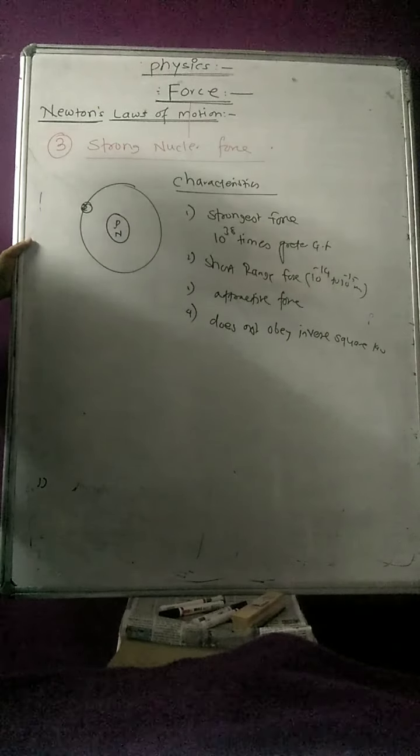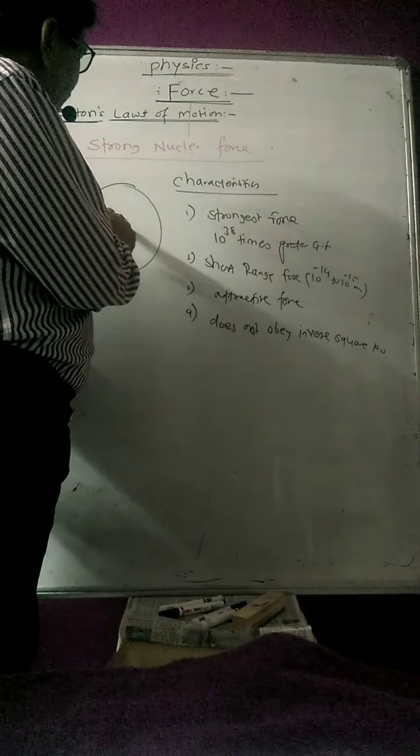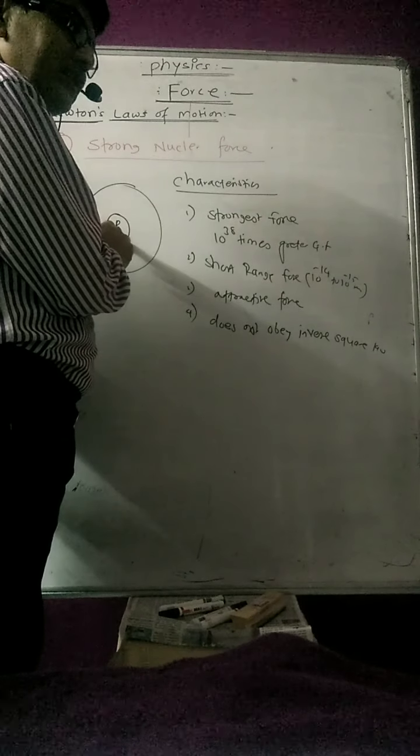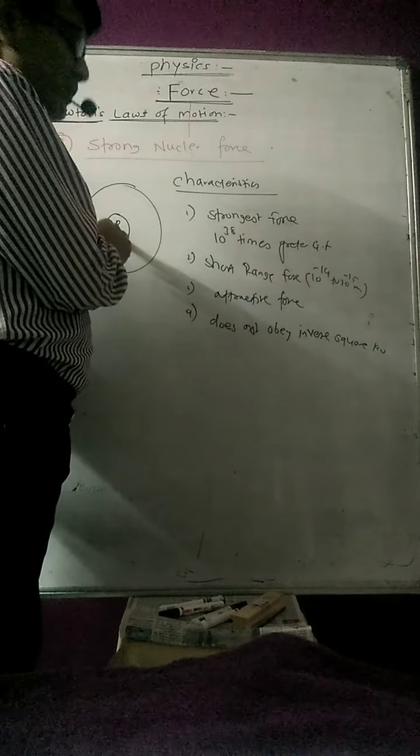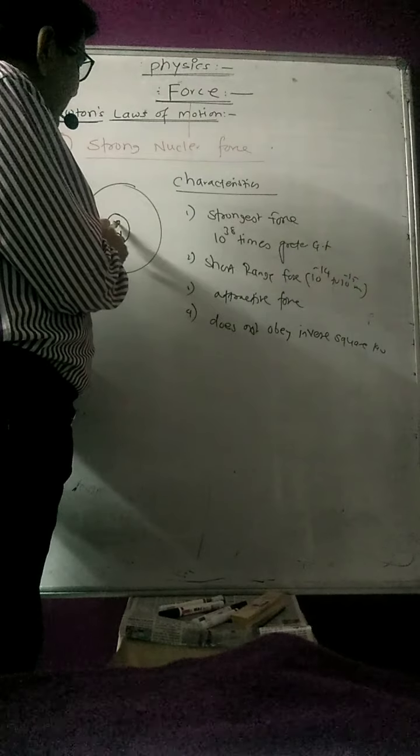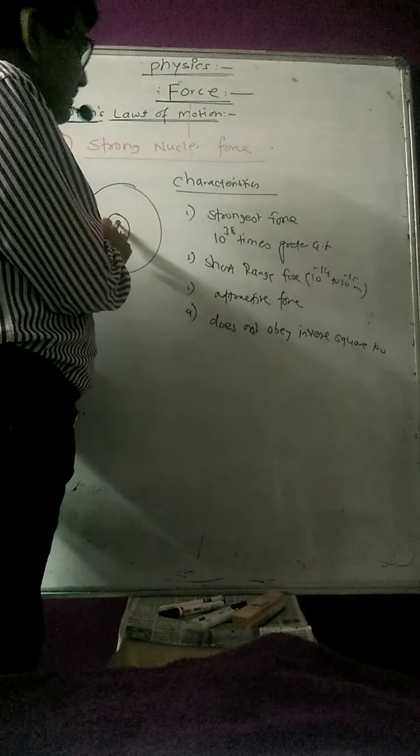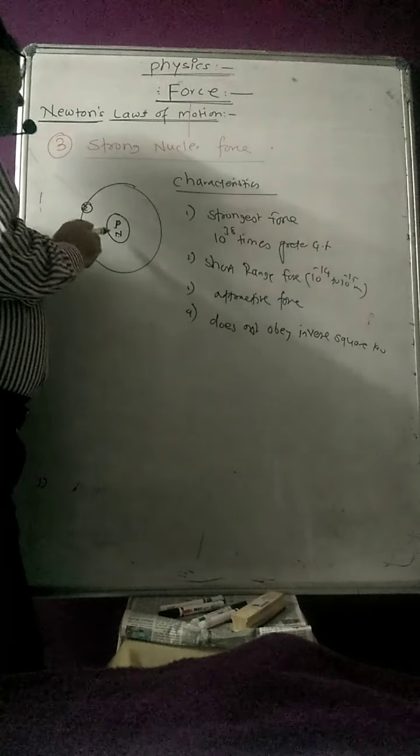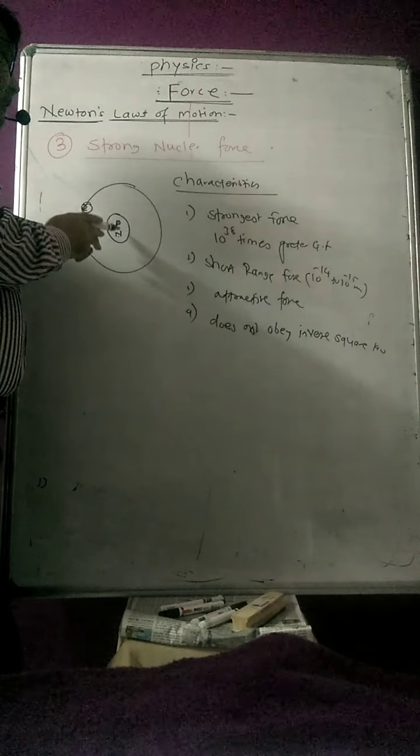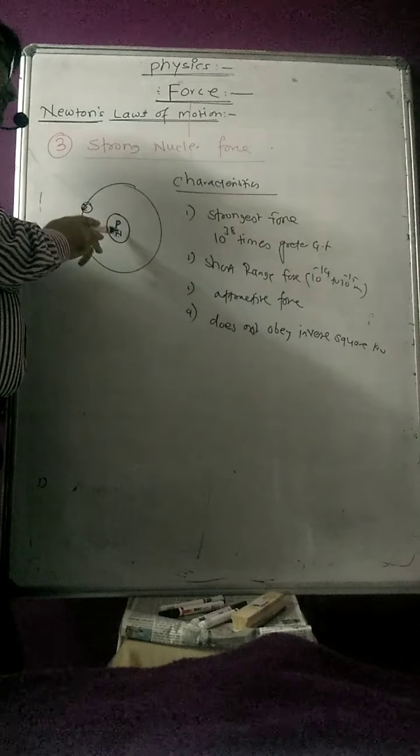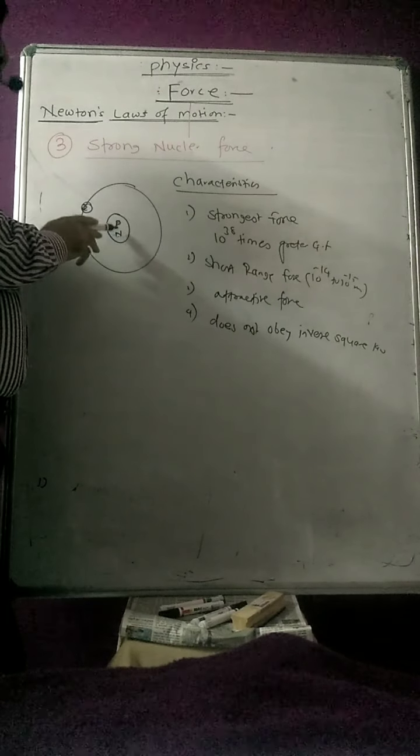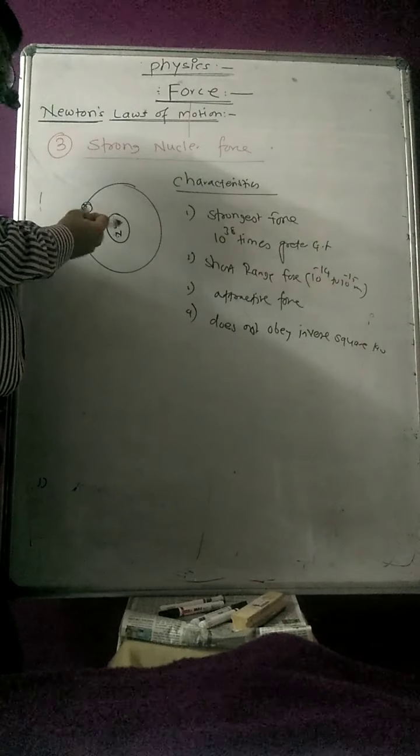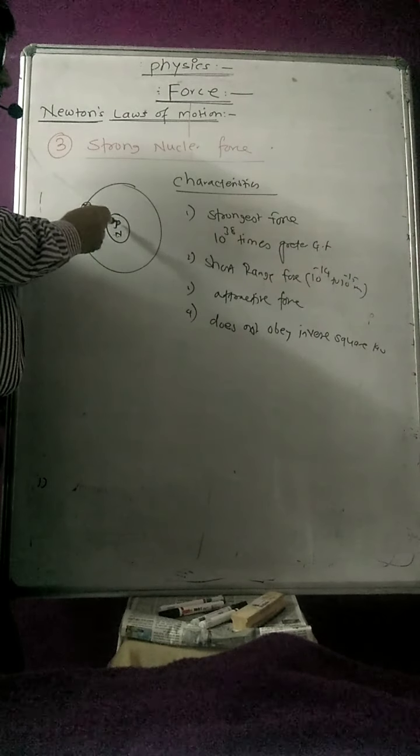Actually, what happens inside the nucleus is that protons have a positive charge. Neutrons do not have a charge. So there is always a force of repulsion going on between two protons. But meanwhile, protons and neutrons have masses, so there is also a gravitational force. The gravitational force attracts them towards each other, so this is attractive.